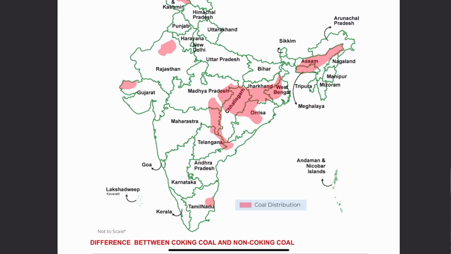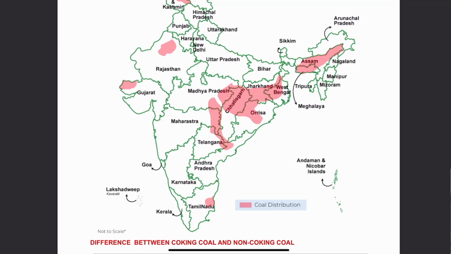So very clearly we find that this belt towards the eastern part of India is the largest coal bearing belt. Number 1 producer is Jharkhand, number 2 is Chhattisgarh, number 3 is Odisha, and number 4 is Madhya Pradesh. So this area is the largest coal bearing area.